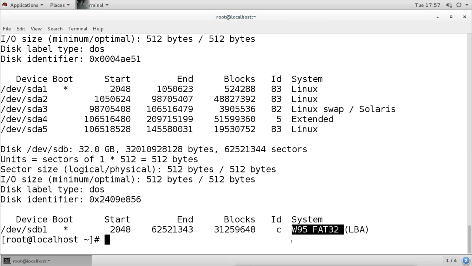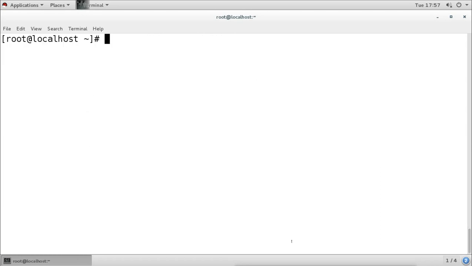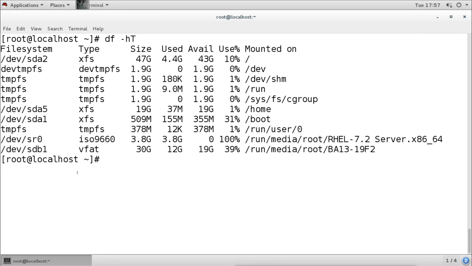Now if I use this command, I can see SDB1 is mounted under this directory. Again you can see /run/media/root, like our DVD is mounted here, because I logged in as root, and it created this directory for the DVD and this directory for the flash. What is the file system? It is vfat, a FAT file system.